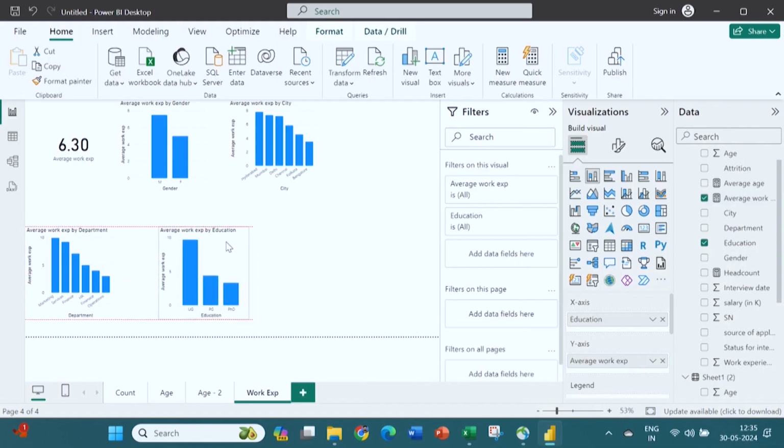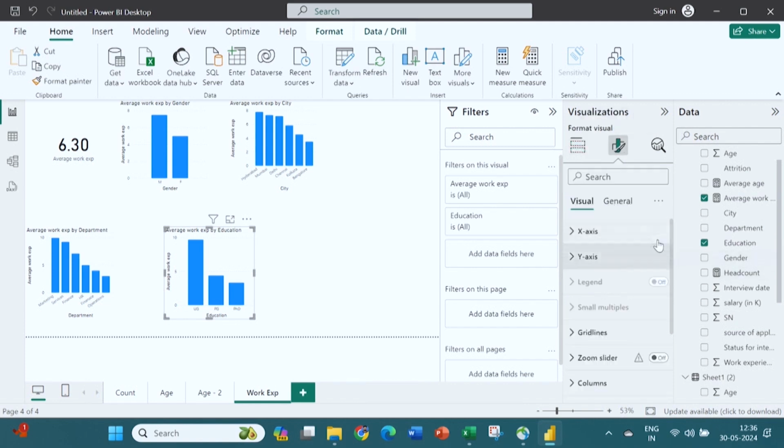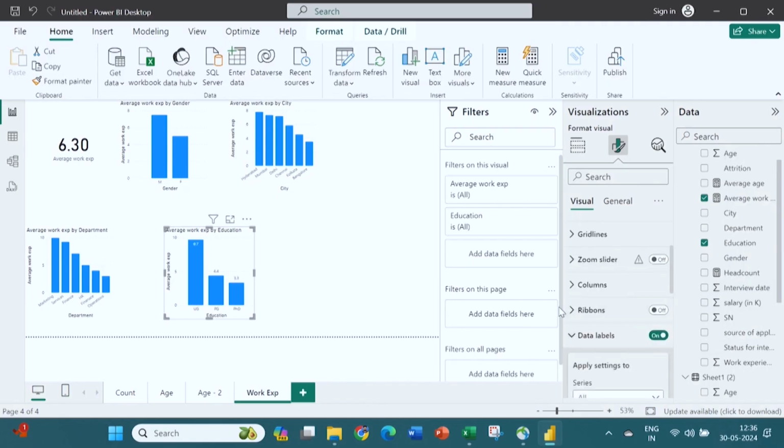How to beautify these graphs, I have already explained. Go to this format your visuals, whatever changes you have to make. In visuals you can make changes here: x axis, y axis, data labels. If you need to turn on data labels, just click on it so that all the data labels will come here.